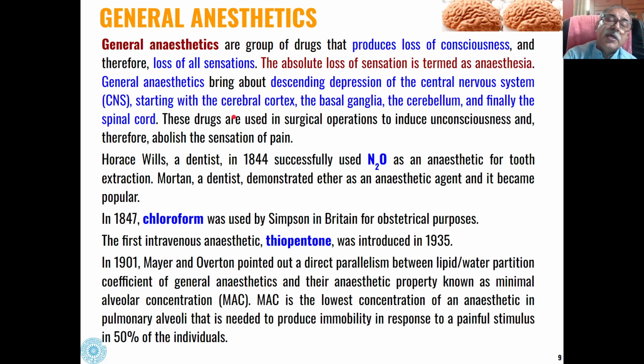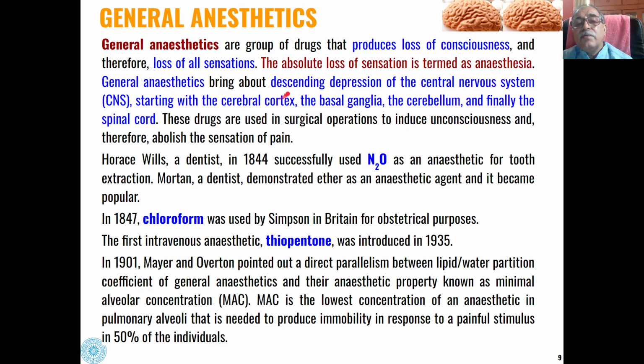Then they are also used as general anesthetics. General anesthetics are a group of drugs which produce loss of consciousness, and we can lose all our sensations if we take anesthetics. The absolute loss of sensation is termed anesthesia.